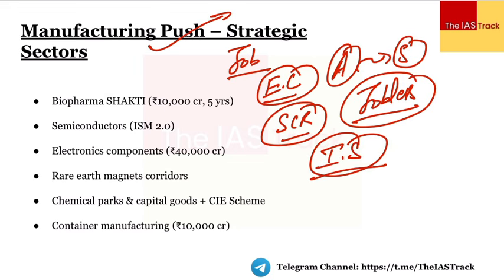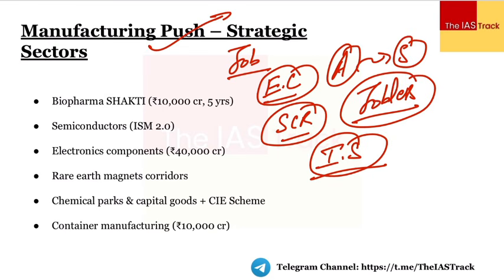ये बहुत ज़रूरी है. जो चीज़ हम खुद से मैन्युफैक्चर कर सकते हैं, the things and the equipments and the commodities which we can manufacture on our own, why we have the need to import that? Rather, we should produce it or manufacture it on our own. So therefore, this makes manufacturing very, very important.